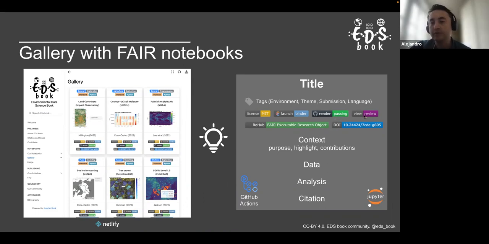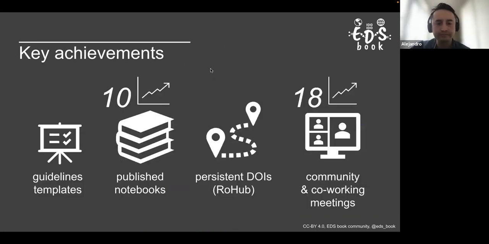People can check the review process of all the notebooks, and we have other badges about the Rohu platform where they can check the metadata and the DOI. Very important about these notebooks, we are trying to have good practices about giving credit to the data providers, the original modeling code base, or other kinds of contributions.